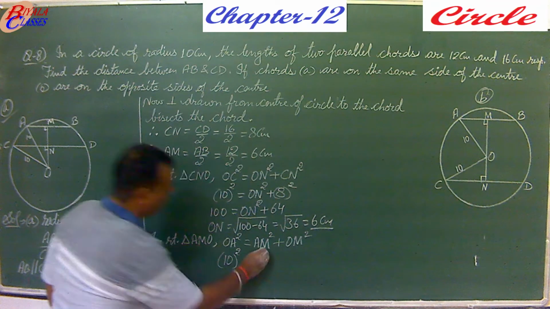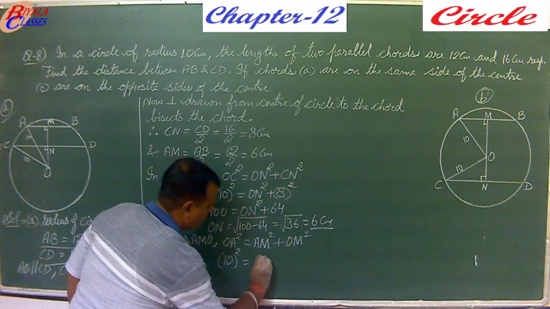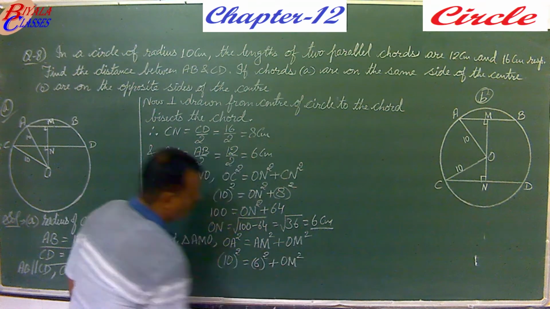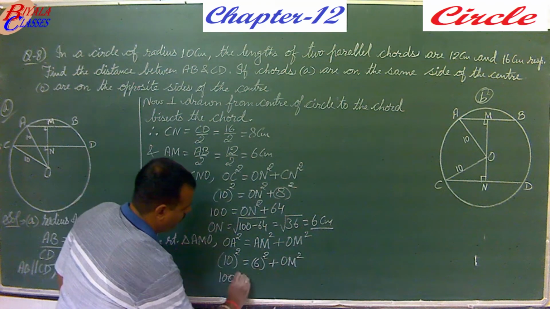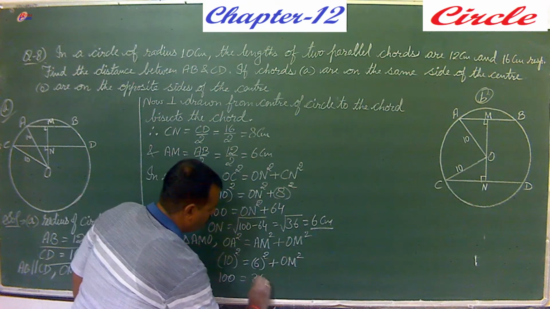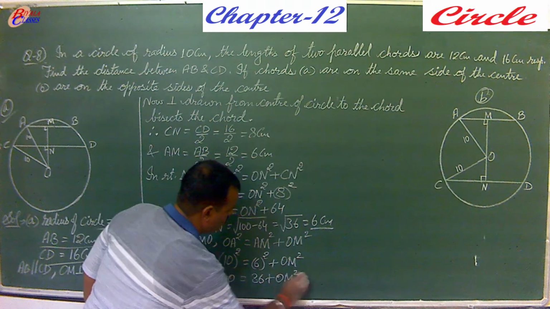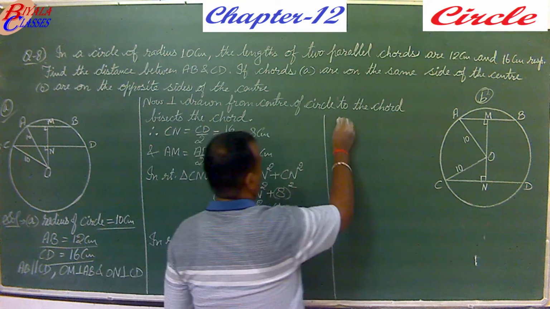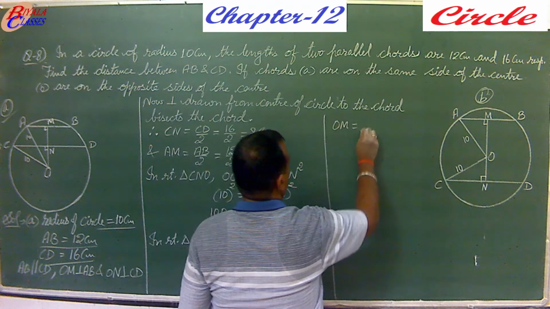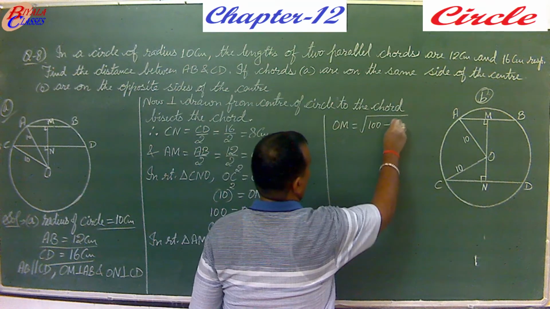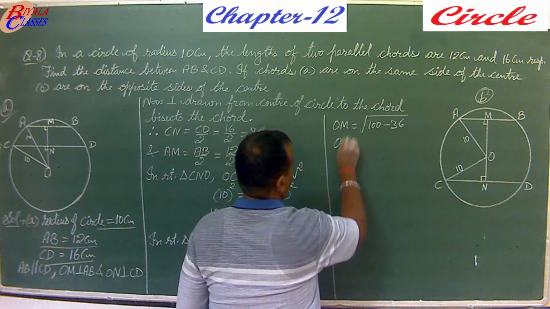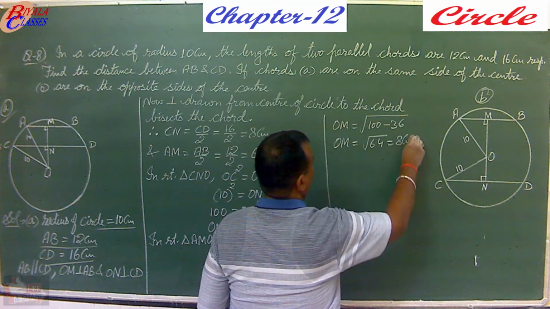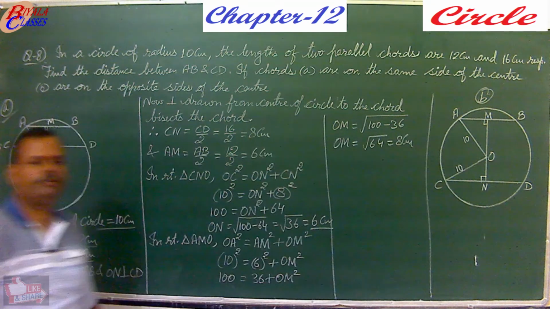AM is 6, so it is 6 squared plus OM squared. It is 100 equals 36 plus OM squared, and on solving it further, you get OM as square root of 100 minus 36. That is, OM is square root of 64, and it is 8 centimeter.